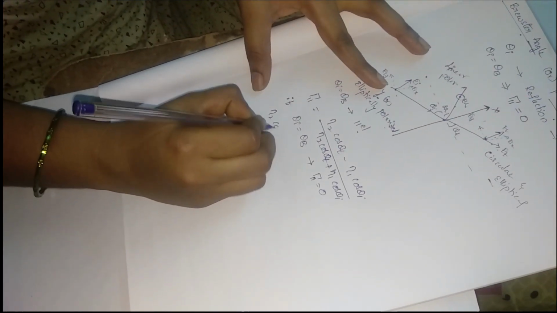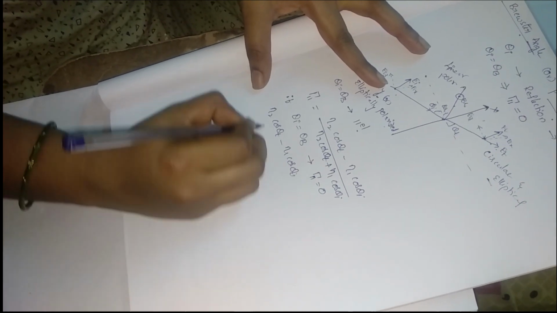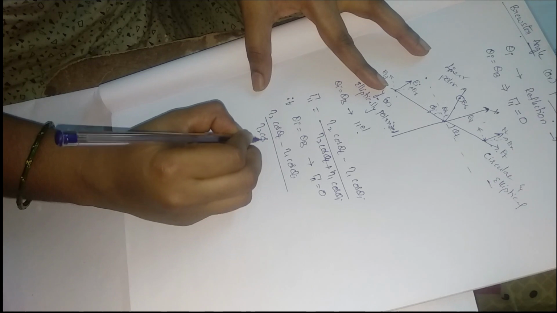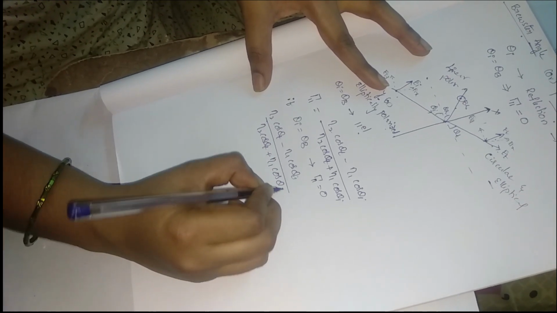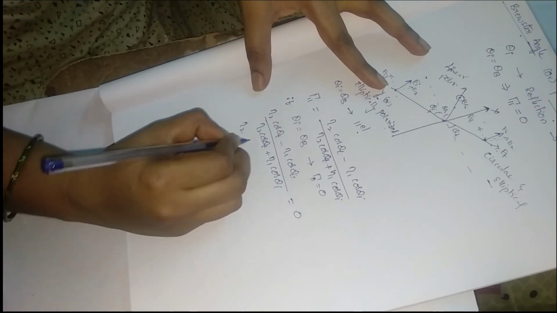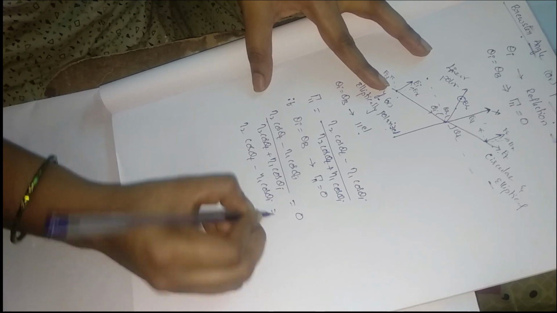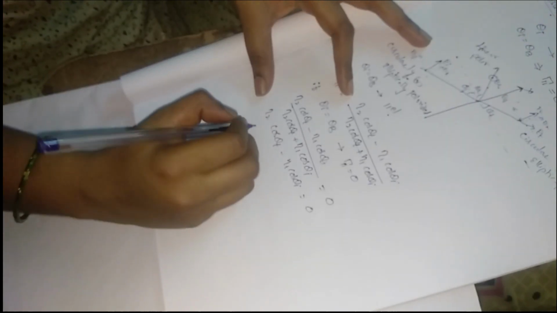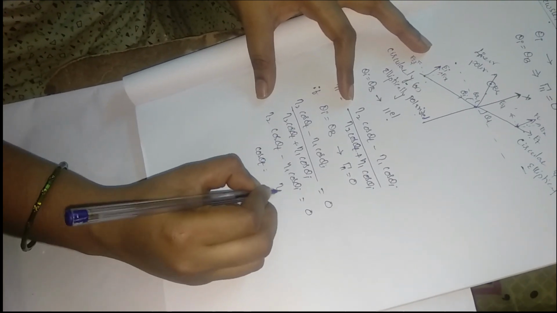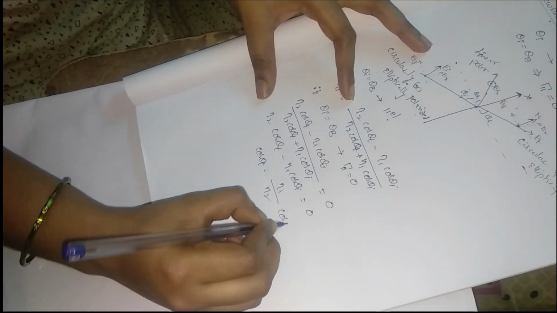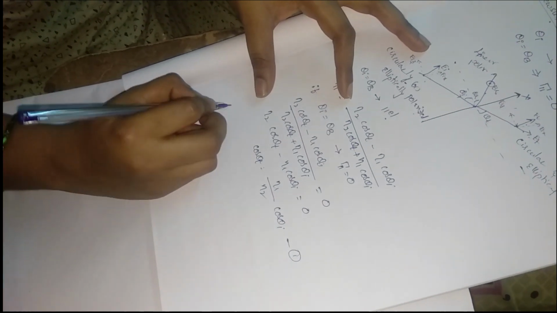Then eta 2 cos theta t minus eta 1 cos theta I is equal to 0. So cos theta t equals eta 1 divided by eta 2 into cos theta I. Let it be equation number 1.